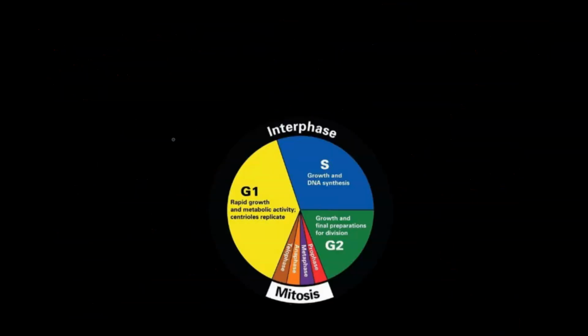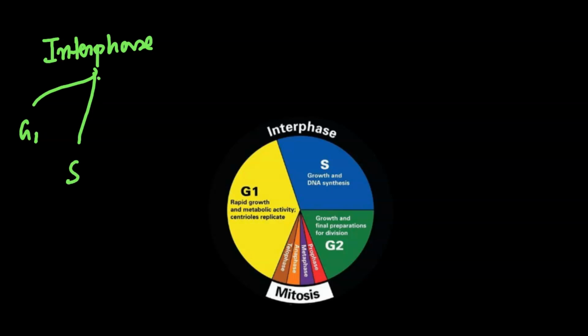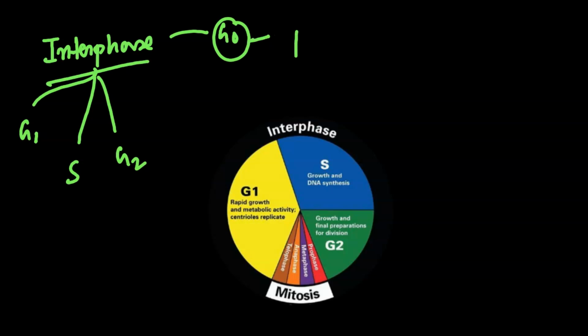Next thing is the cycles. Just focus on which cycle does what. Just remember this. If I'm talking about interphase, the interphase is divided into 4 phases. What are these 4 phases? First is G1, then S, then G2, and after that there is a G0 phase that is not counted under interphase. It's a quiescent stage, right?